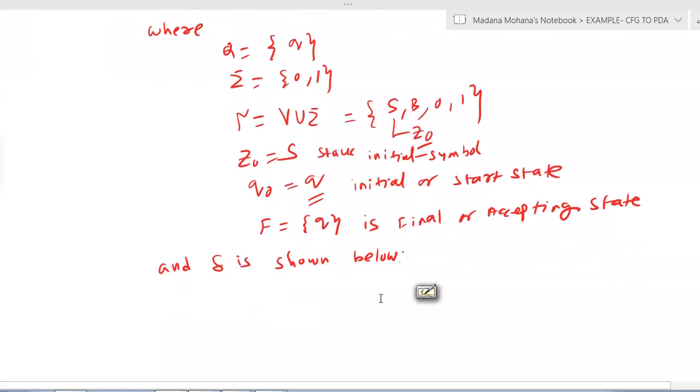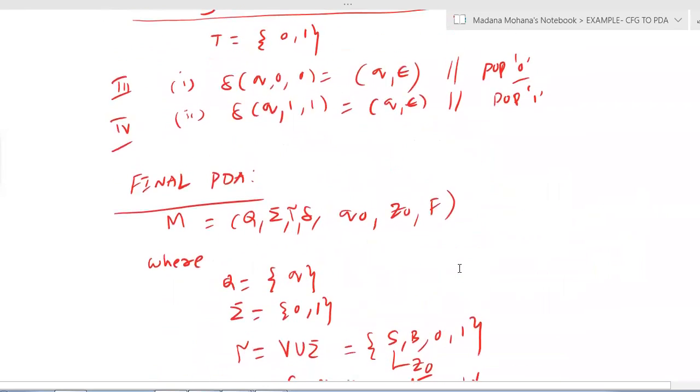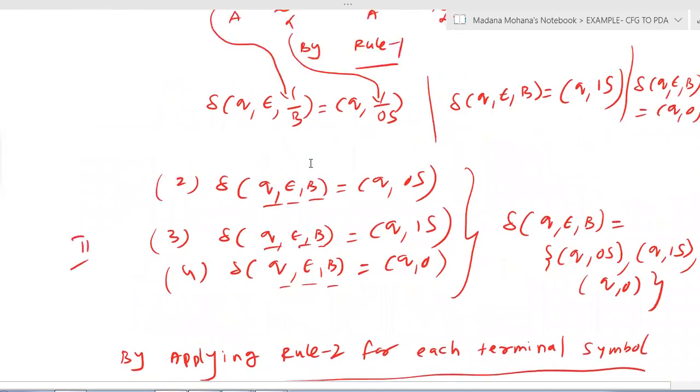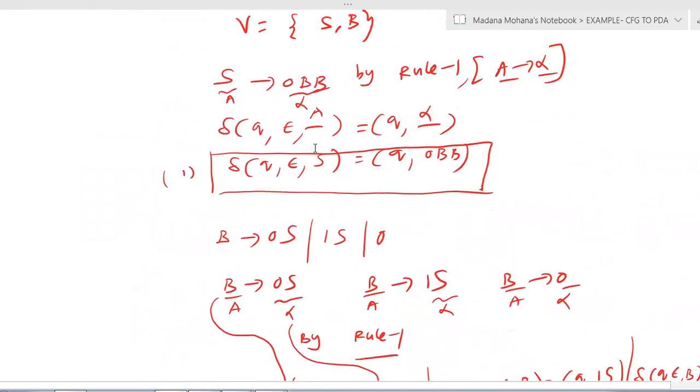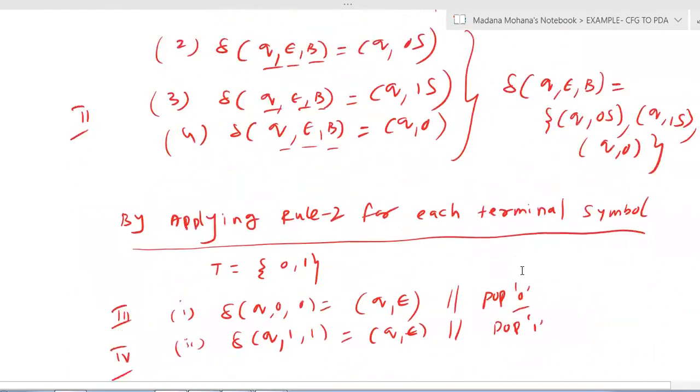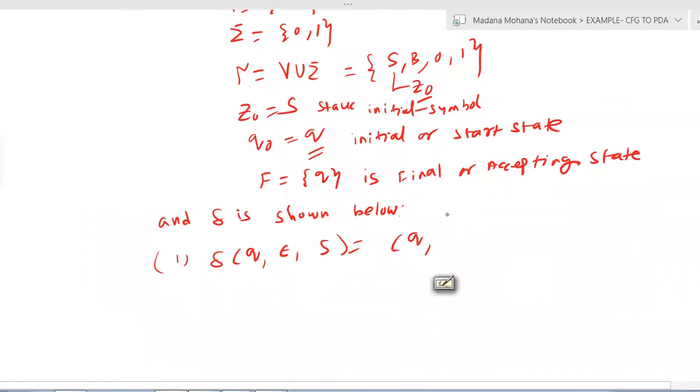Now write down all the transitions here. The first one is delta of Q comma epsilon comma S equal to Q comma 0BB.